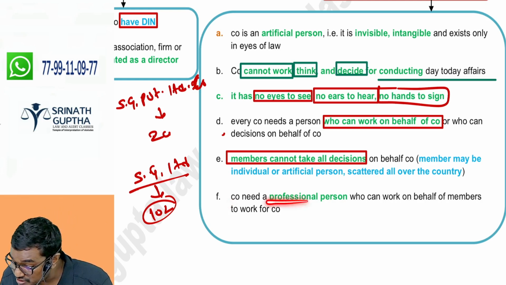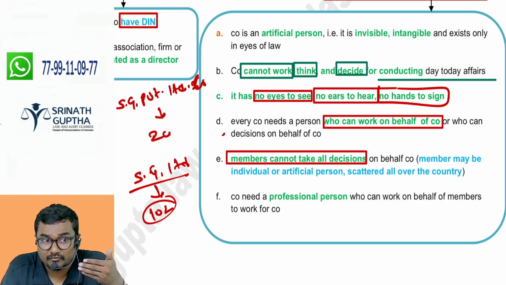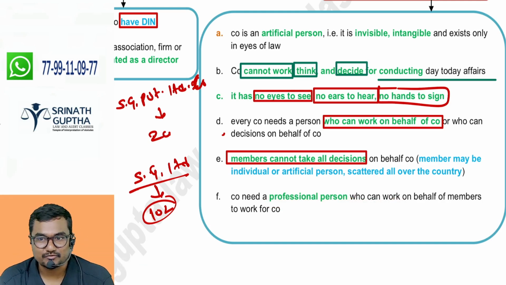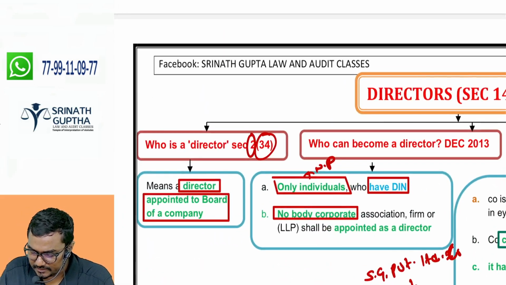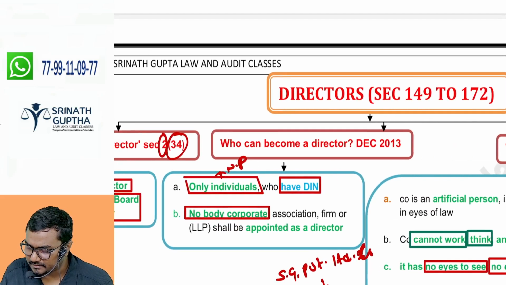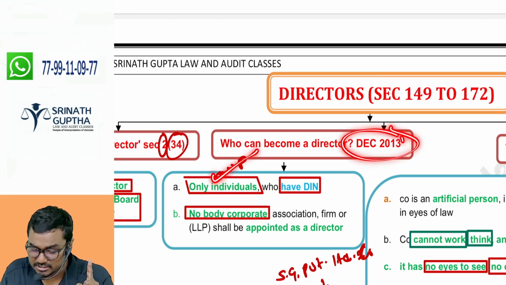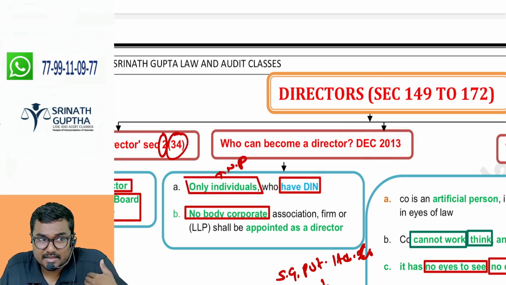Company needs a professional person. Which person, madam? A professional person who can work on behalf of the members, who can work on behalf of the company. That's why we have to appoint the board of directors. Sorry, once again, who is a director? Director means appointed to the body of the company. So who can become a director? Only a natural person, only one having a DIN. An artificial person cannot become a director, because I am artificial.